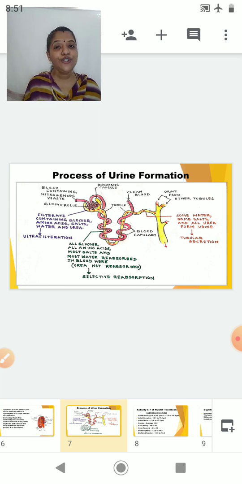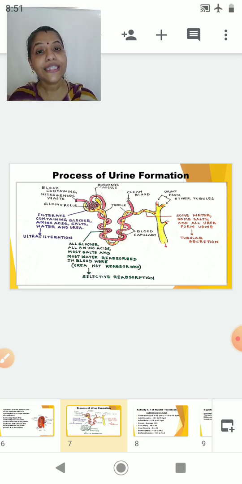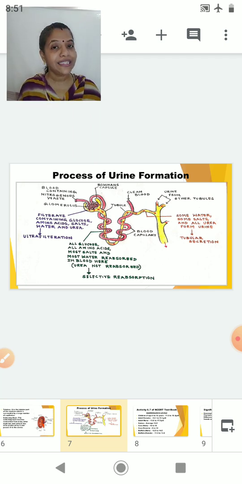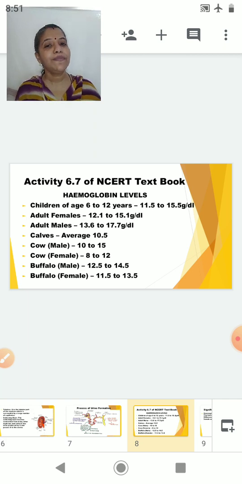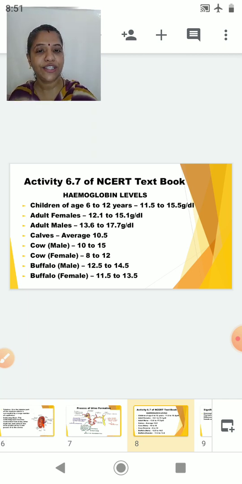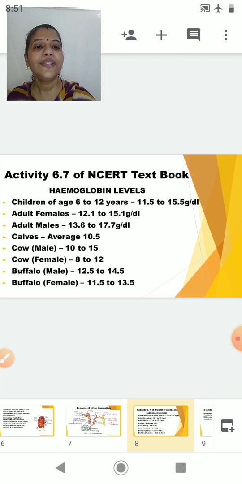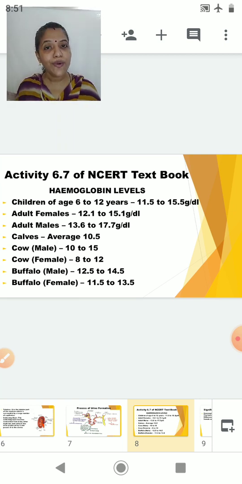So my dear students, this was the end of the excretion part of the lesson Life Processes. Now students, we have to do two more activities from this lesson. So we will look into the activity now. Activity 6.7 of your NCERT textbook discusses the hemoglobin level. All of you are aware of hemoglobin. We have done it in the lesson on respiration.